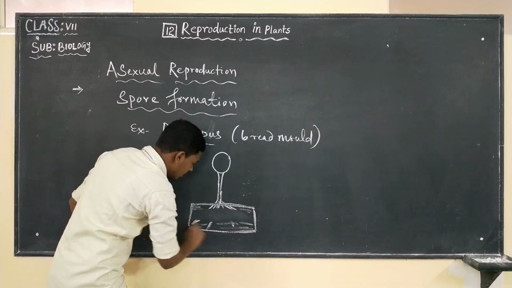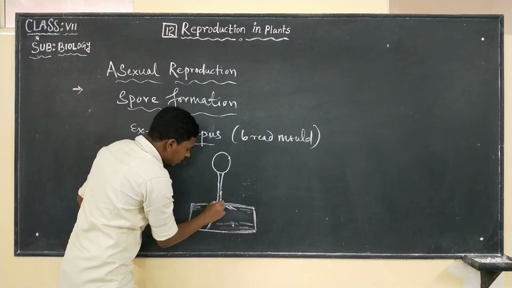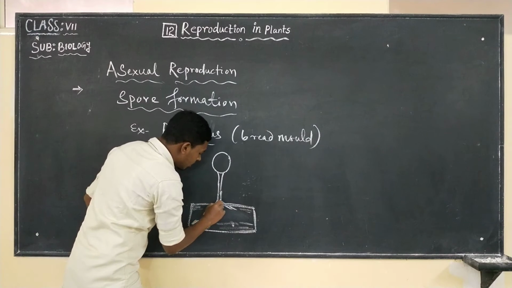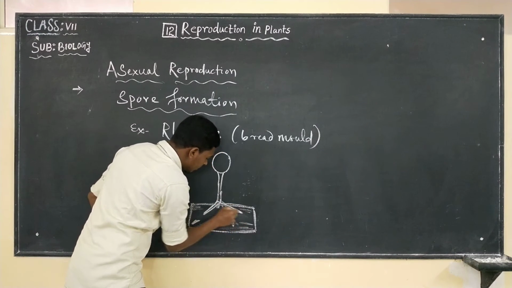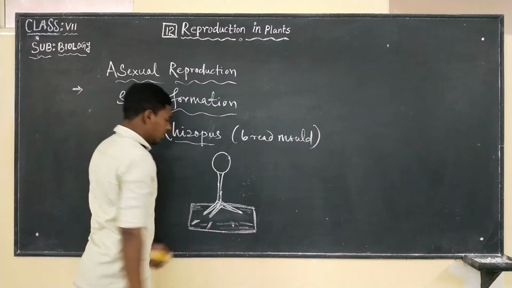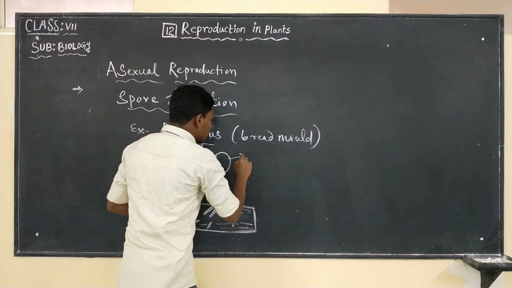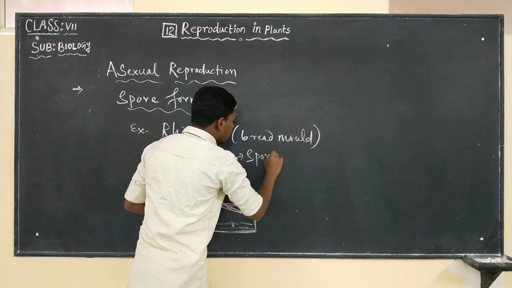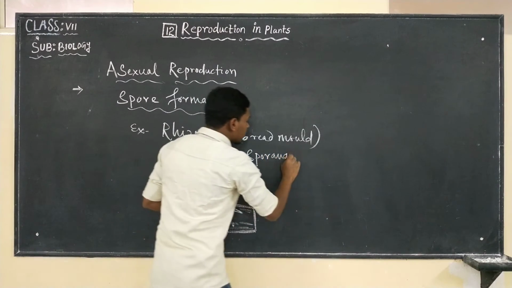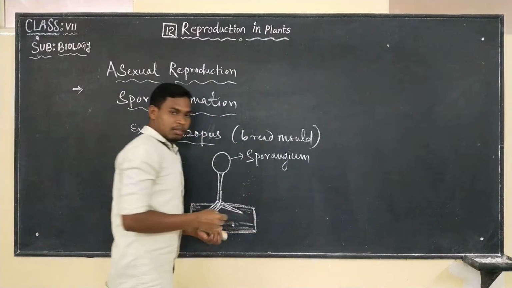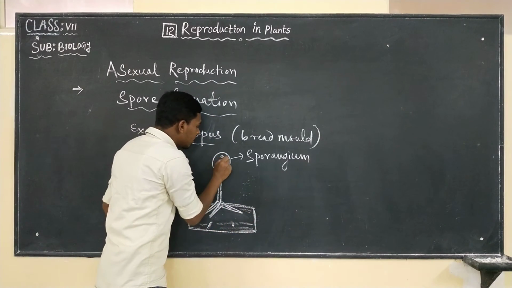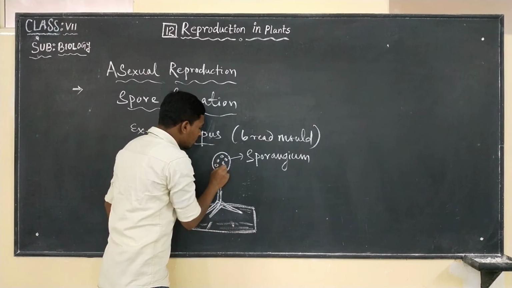Okay, so this Rhizopus, they will have what? Hyphae for attachment. Okay. So this is known as sporangia, or sporangium if it is single. Inside this sporangium, they will have what? Many number of spores.